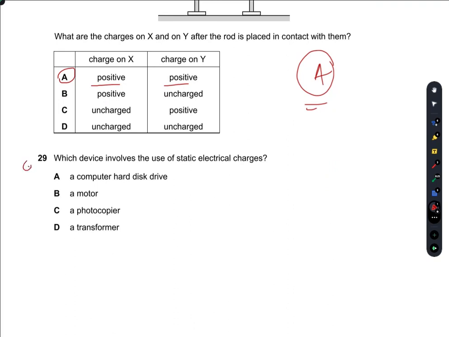Question number 29. Which device involves the use of static electrical charges? That is the photocopier machine, not a motor. A motor works on DC current, DC motor. Transformer, no. Computer hard disk drive, no. So C is the right option.